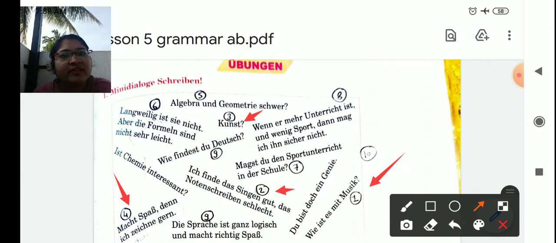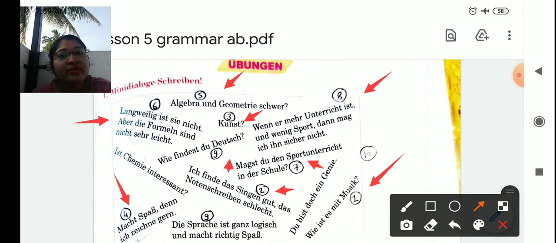Now where is our fifth one? Algebra und Geometrie schwer? Do you find algebra and geometry difficult? Sixth one: Langweilig ist sie nicht. They are not boring. Aber die Formeln sind nicht sehr leicht. But the formulas are not so easy. Seventh one: Magst du Sportunterricht in der Schule? Do you like the sport period in school? Wenn mehr Unterricht ist und weniger Sport, dann mag ich ihn sicher nicht. When there are more lectures and less sport, then I don't like it.